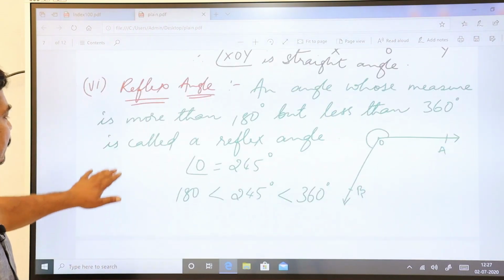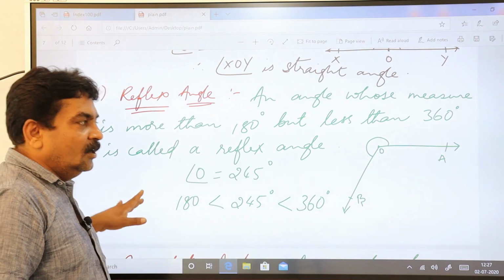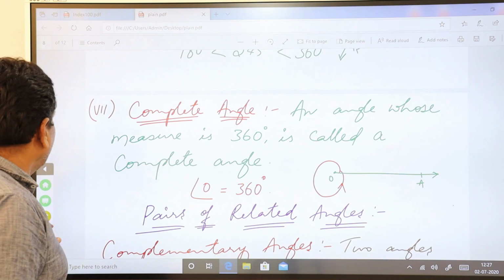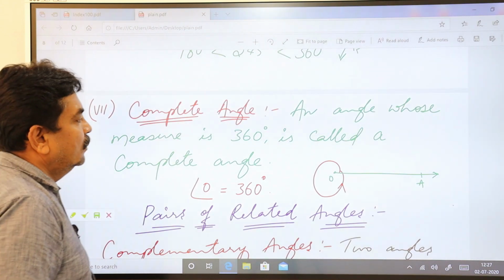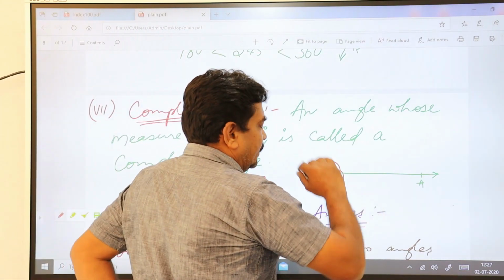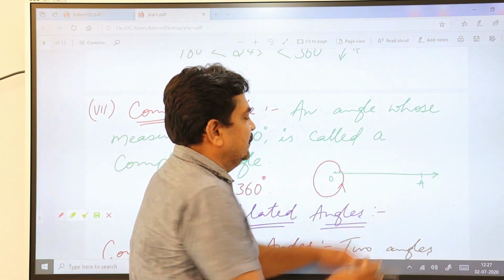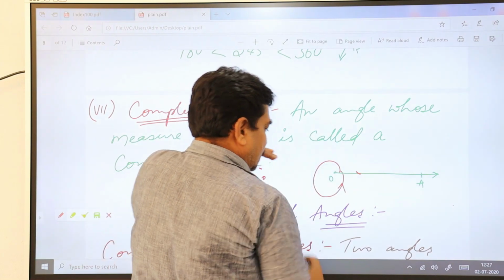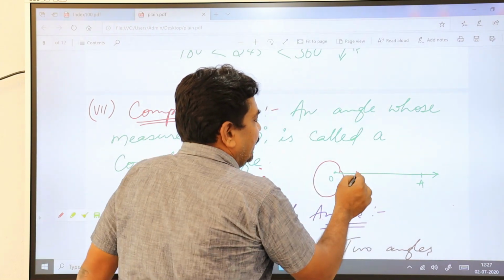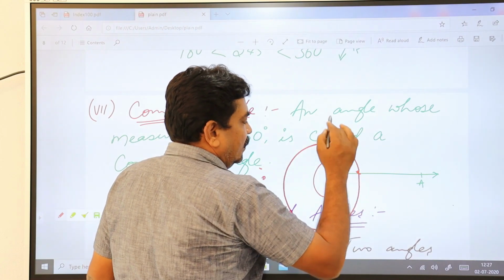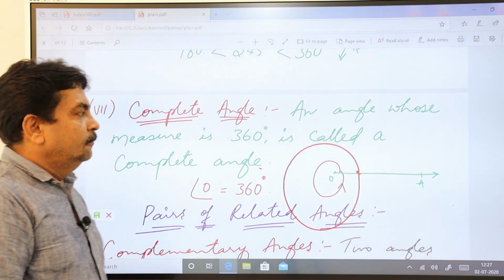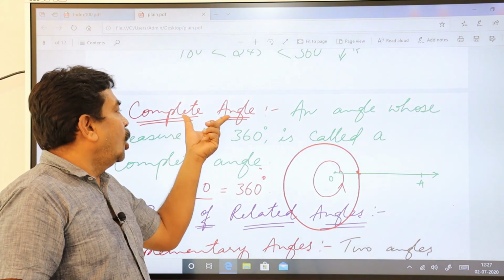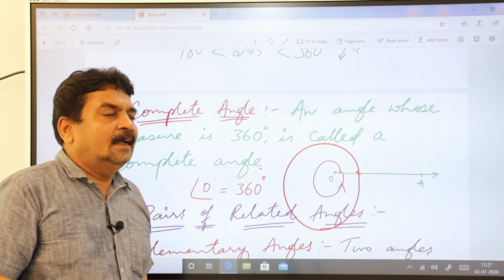You have studied about these angles, and you have one more called complete angle. Means when it has completed one complete circle. This is your 0 degree. From 0 degree, when it moves to 90, 180, 270 and 360, when it completes one circle, then such an angle you call a 360 degrees angle, or you can say complete angle.